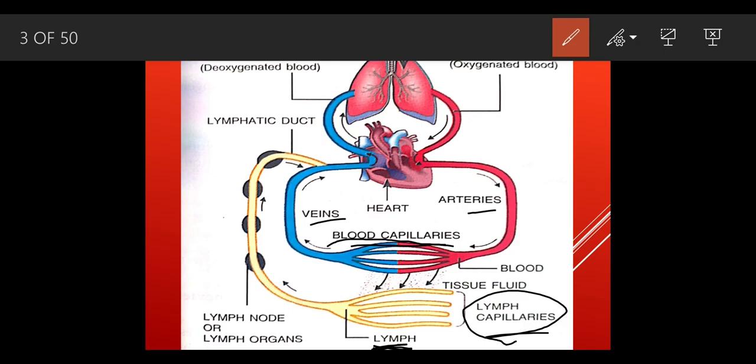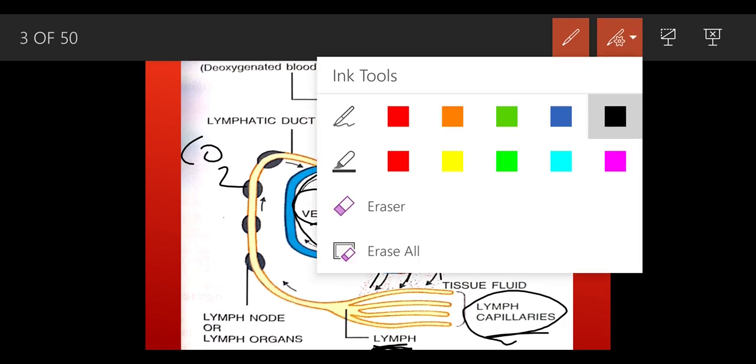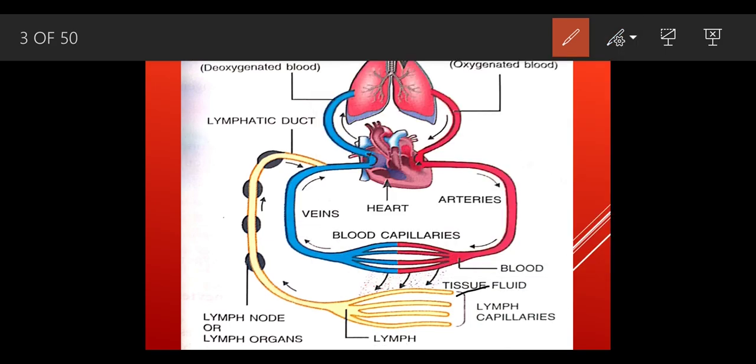Now what is going to happen to this WBC? As it absorbs the proper amount of nutrition, definitely it is going to give out waste. The waste which has been given out goes back into this blood capillary, and through veins it moves toward the heart. As I said, this vein is blue in color because it contains carbon dioxide. As we can see here, this tissue fluid enters a new channel of lymph.